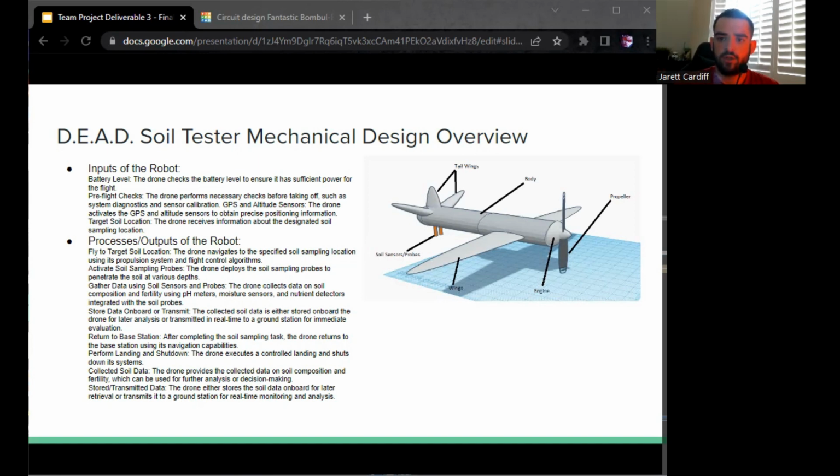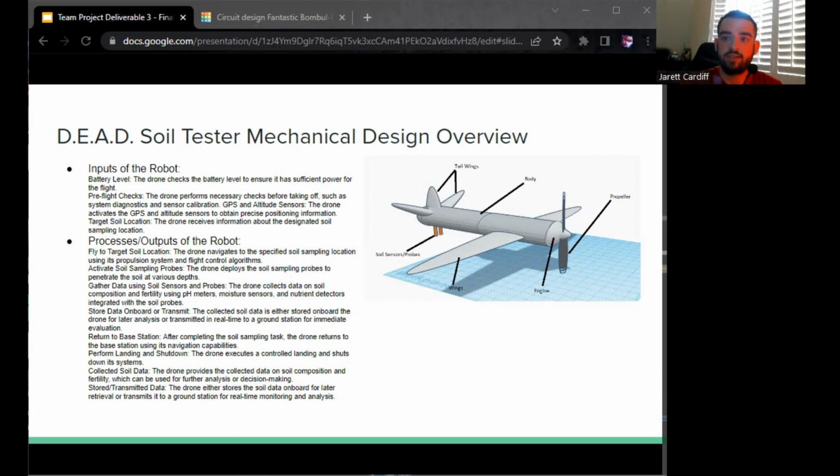And as well as GPS and altitude sensors. The drone activates the GPS and altitude sensors to obtain precise positioning information. And lastly, we have a target soil location. The drone receives information about the designated soil sampling location.